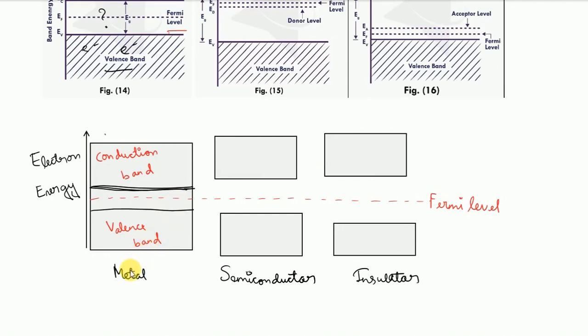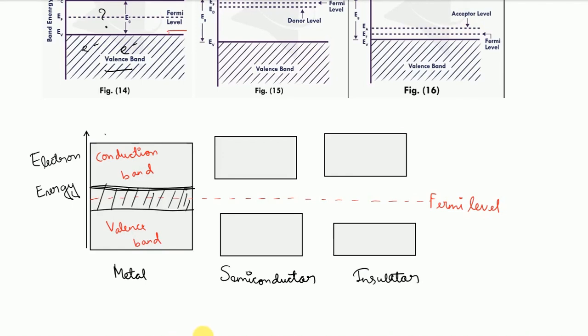In case of metal, there is an overlap between the conduction band and the valence band. This helps the metals to conduct electricity more easily, right?